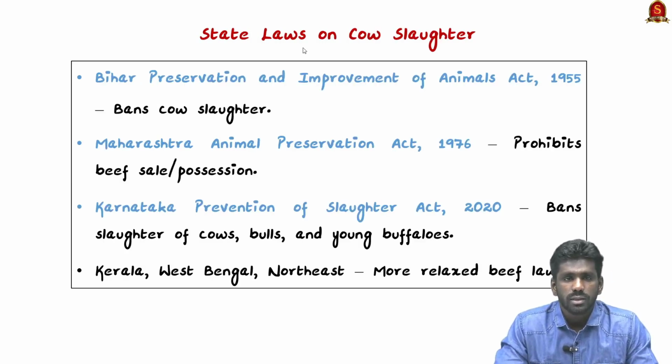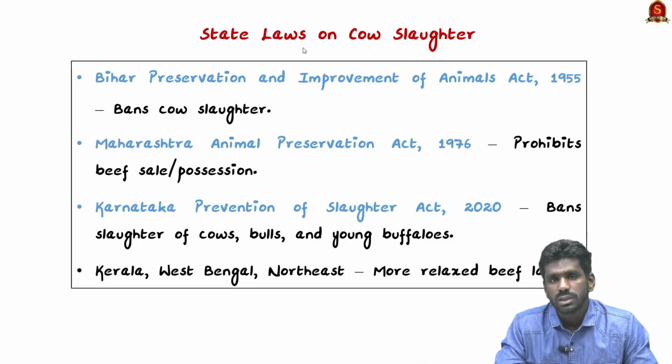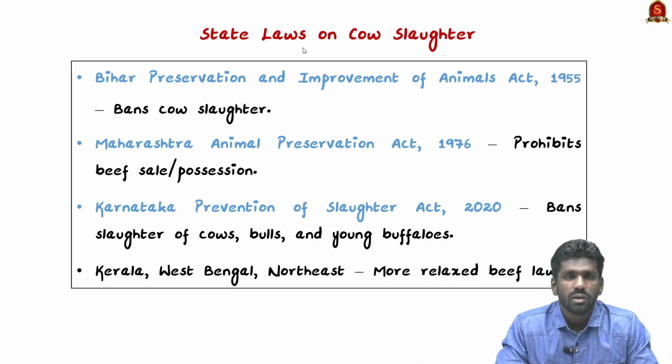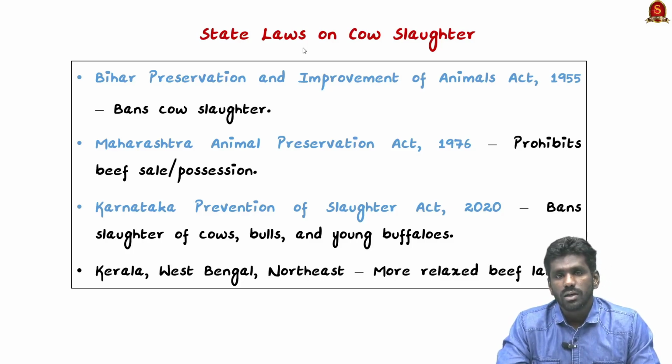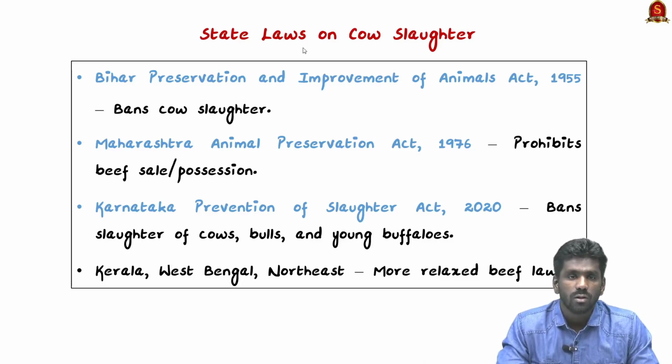Now look at this slide. These are the important state laws regarding cow slaughter. Bihar Preservation and Improvement of Animals Act 1955. This act prohibits the slaughter of cows and regulates the slaughter of other animals also. Maharashtra Animal Preservation Act of 1976. This act imposes strict penalties for cow slaughter and also prohibits the sale of cows and consumption of beef. Karnataka Prevention of Slaughter and Preservation of Cattle Act 2020. This act bans the slaughter of cows, bulls, bullocks and even buffaloes if they are under 13 years of age.